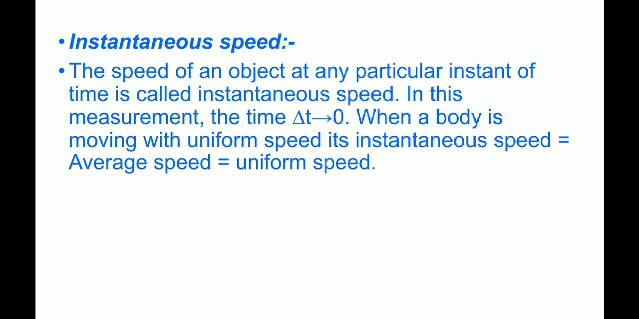Instantaneous speed. The speed of an object at any particular instant of time is called instantaneous speed. In this measurement, the time delta tends to 0. When a body is moving with uniform speed, its instantaneous speed equals average speed equals uniform speed.